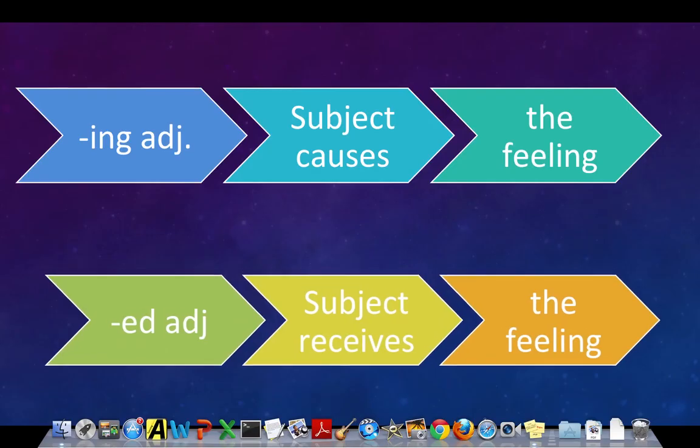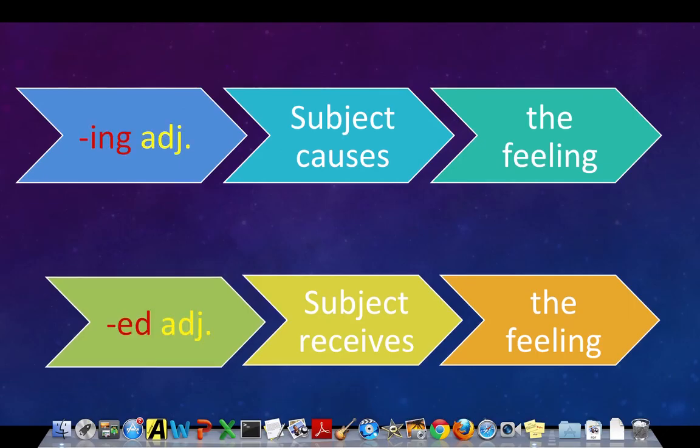In our second sentence, we had an ed adjective, confused. In these sentences, the subject receives the feeling. In this case, the woman was confused. So she received the feeling. She was confused. So again, ing adjectives are present participle adjectives. In these sentences, the subject causes the feeling. In ed adjective sentences or past participle adjective sentences, the subject receives the feeling.